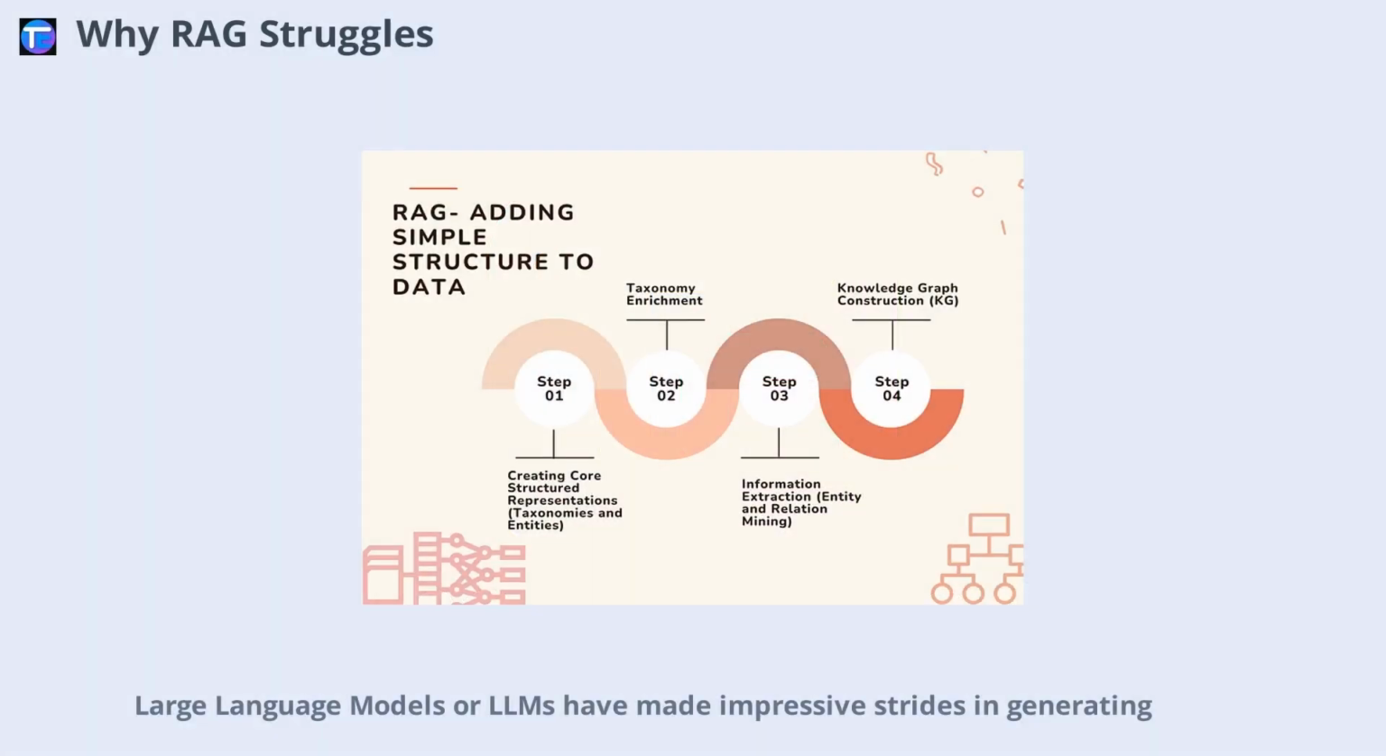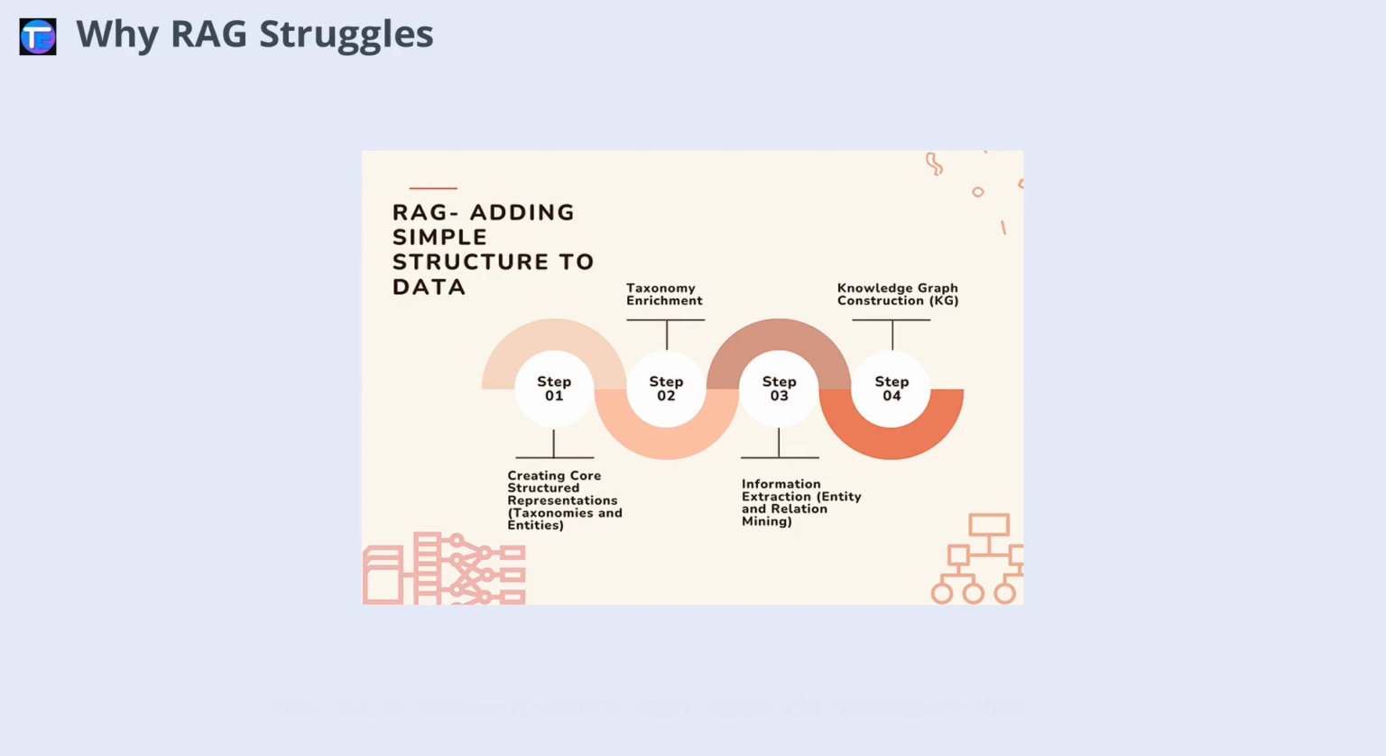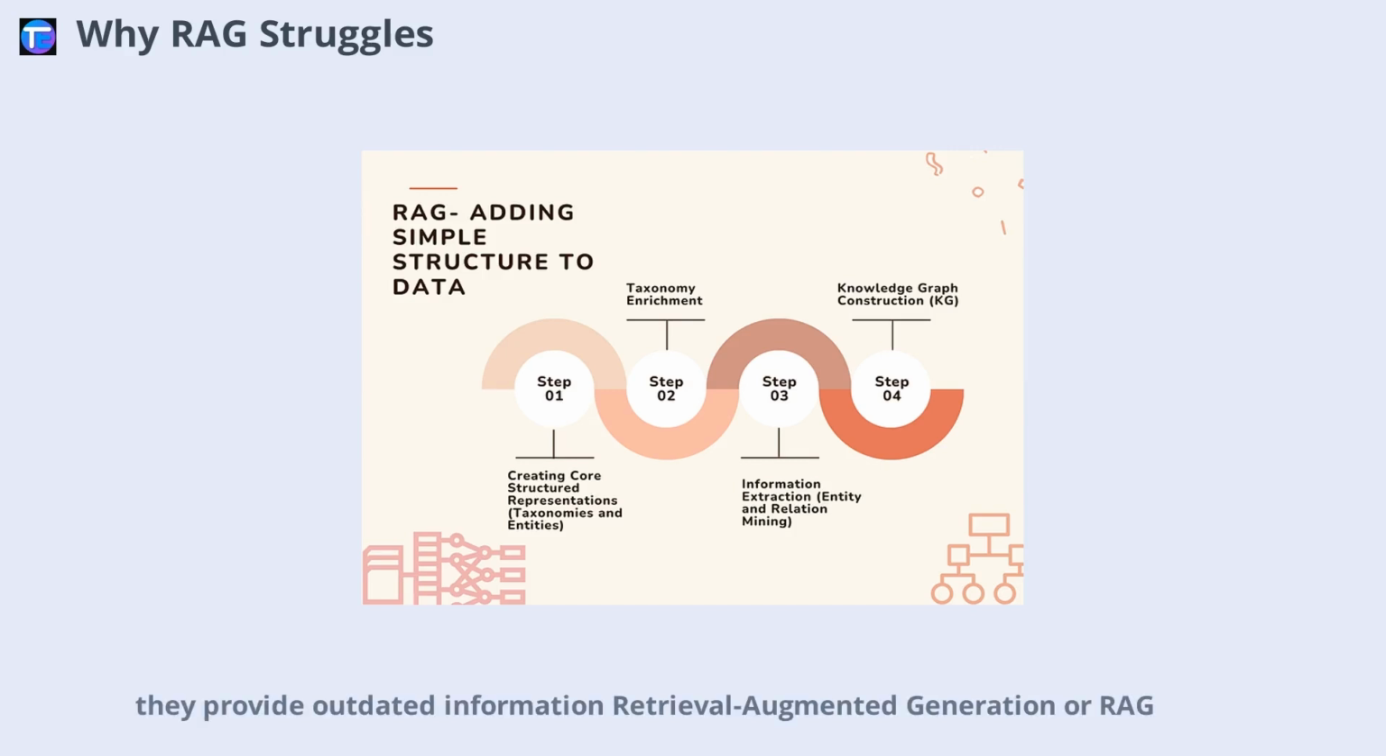Large language models, or LLMs, have made impressive strides in generating text and handling complex reasoning tasks. However, when these models are deployed in real-world applications, they often encounter significant challenges. Sometimes they hallucinate, meaning they generate responses that sound plausible but are actually incorrect. Other times, they provide outdated information.